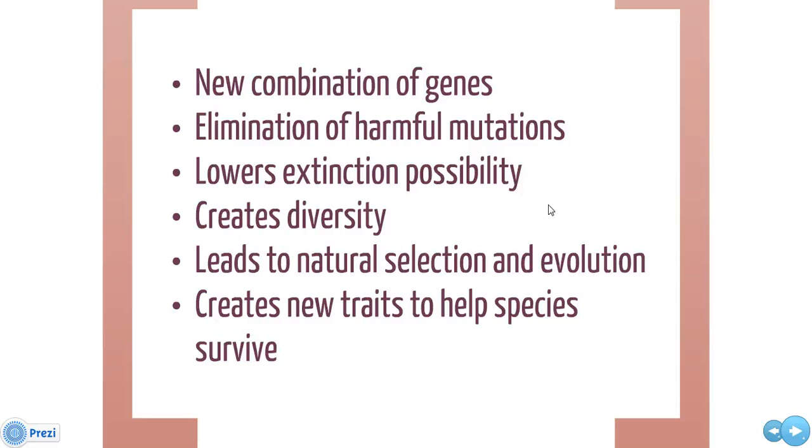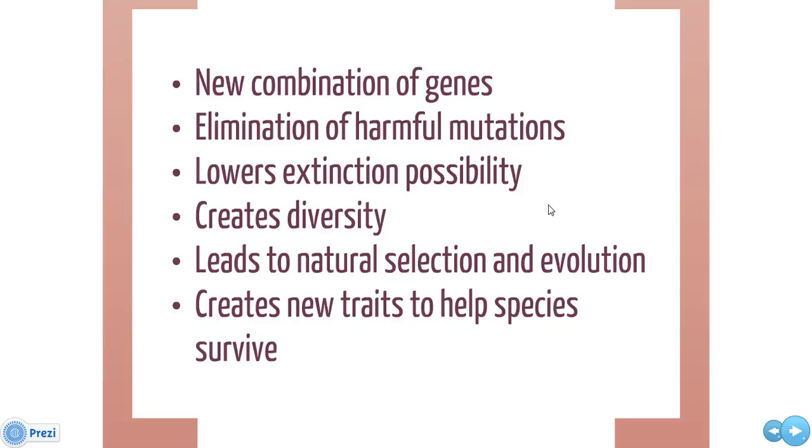No offspring is identical to another if they were produced through sexual reproduction. This lowers the possibility of extinction because they will not be wiped out by one incident. Rather, some individuals will remain due to some traits they have developed. Diversity is created through the different combinations of genetic information. This is the reason why we do not act, look, and think identically.